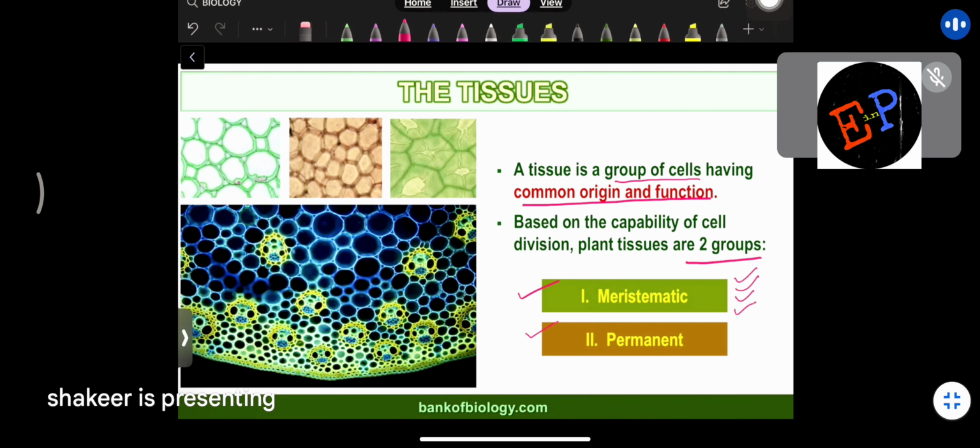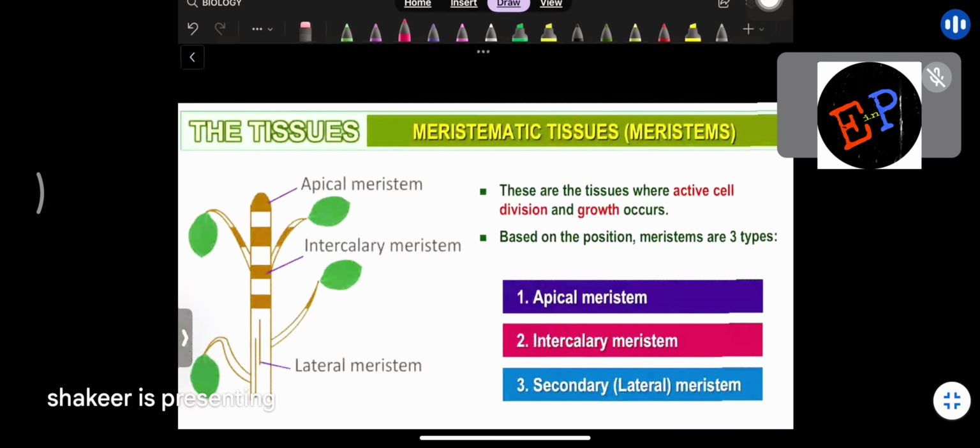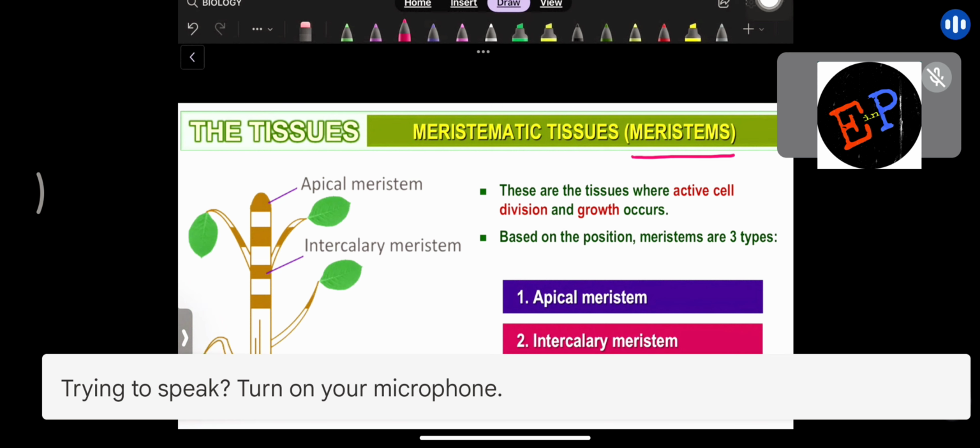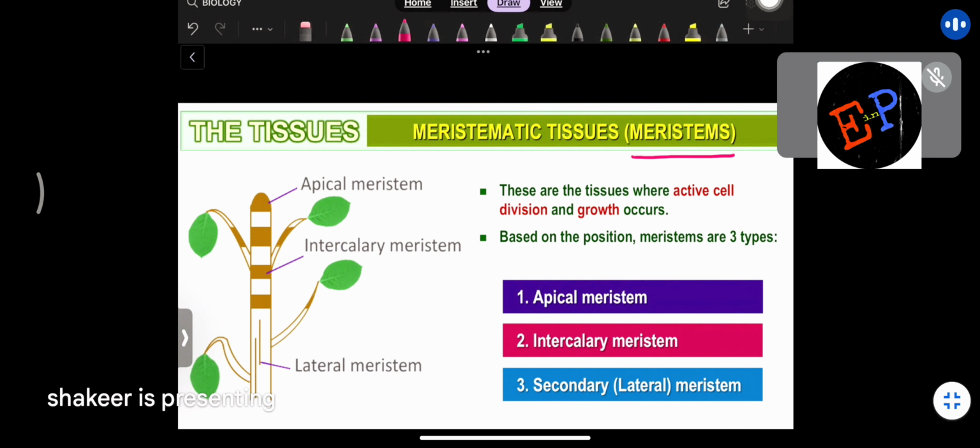Are you able to understand? If cells are dividing continuously, then we call them meristematic. And if the cells have already matured and stopped further division, then we call them permanent tissues or permanent cells. Understood the difference? Okay. So next we are studying about meristematic tissues, which are also called meristems. These are the tissues where active cell division and growth occurs. It means cells continuously divide and growth happens. These regions are meristematic regions and these tissues are meristematic tissues.